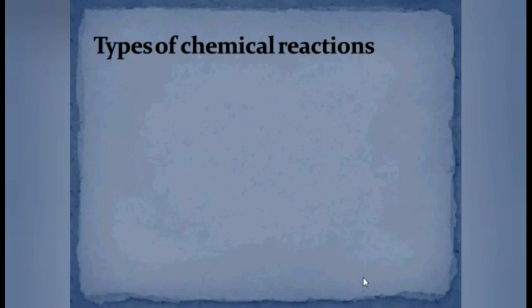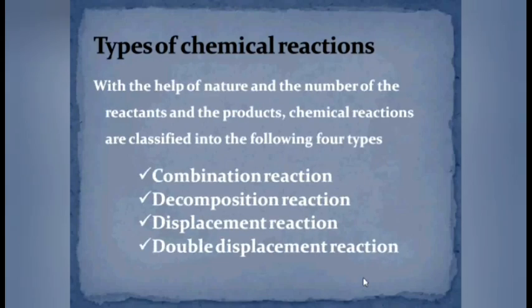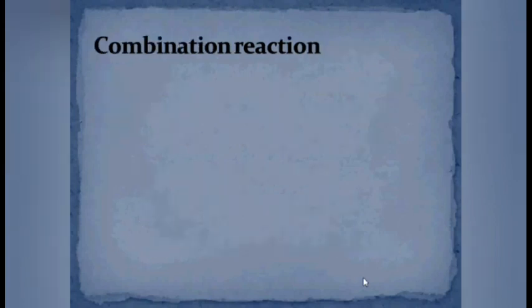Here we have to classify the chemical reactions with the help of different criteria. And the first criterion considered here is the nature and number of reactants and products. Hence, with the help of nature and number of reactants and products, the chemical reactions are classified into four groups. These are combination reaction, decomposition reaction, displacement reaction, and double displacement reaction. Let us go to the first type, the combination reaction.